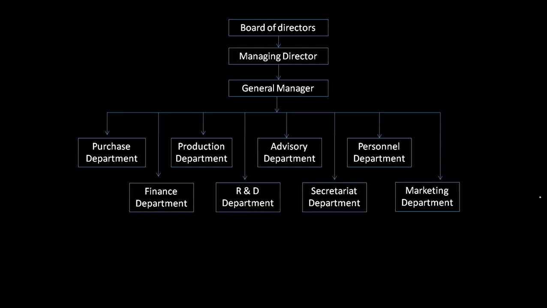Okay, now what are these? These are different functions. Purchase is a separate function, so we have a purchase department for it. Finance is a different function, we have a finance department for it. So overall, if I go outside the factory and look at the overall organization, then Taylor says that this is somewhat the arrangement we can get. Okay, at the top would be the board of directors, under whom would be the managing director, then the general manager, who is actually having a lot of departments under him. Now this is the basic structure of functional organization.